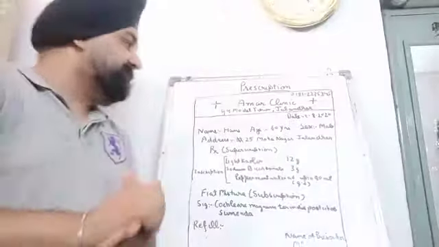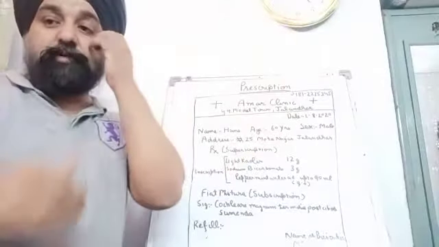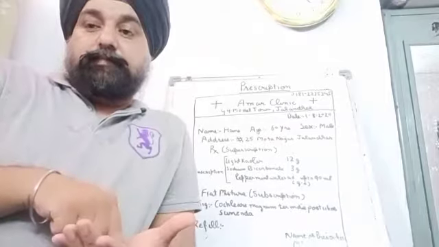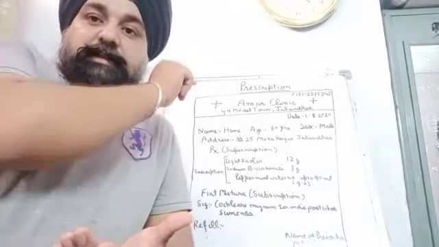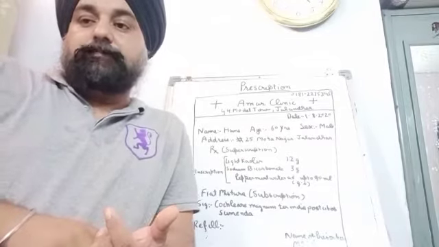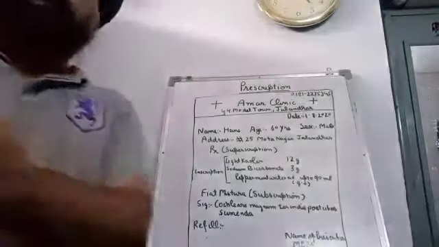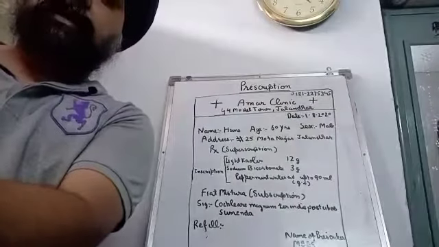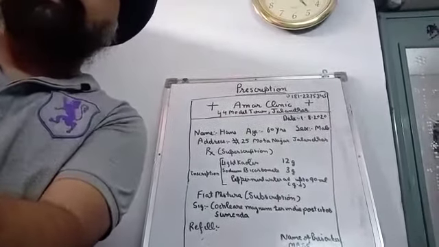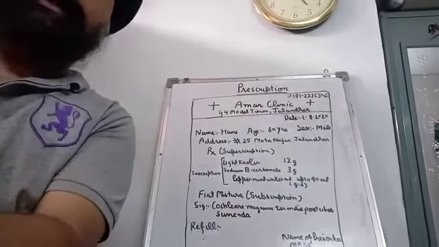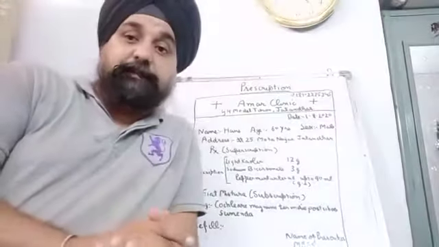The first thing is date. Date, as I have told you, is when this prescription is prescribed, the date should be written there. Because some of the prescriptions can be misused by the patient, like the prescription of narcotics. They can be narcotic drugs which can be misused by the patient.